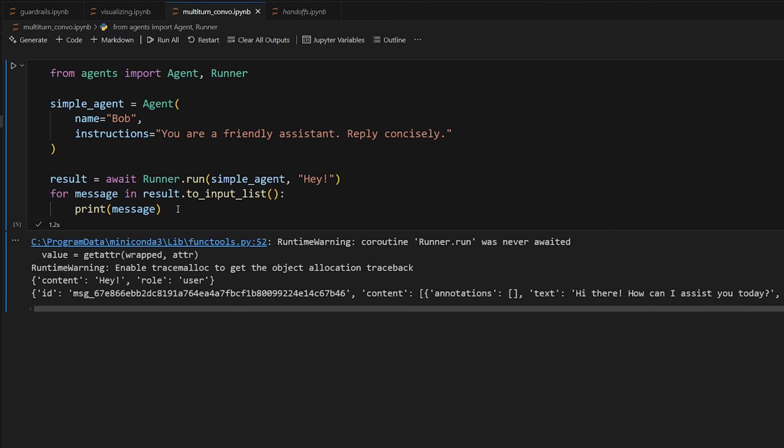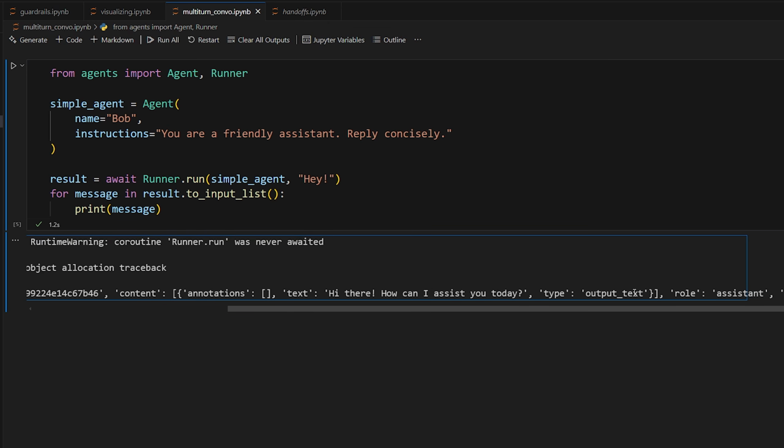Let's try it again. There we go. We can see that we get the original message, "hey," and it has the role of user. That's me invoking it. And now we get the actual response from the large language model, which has a bit more information, but the thing that stays the same is the role and the content. If we scroll down, the role is assistant, because that's just the large language model.